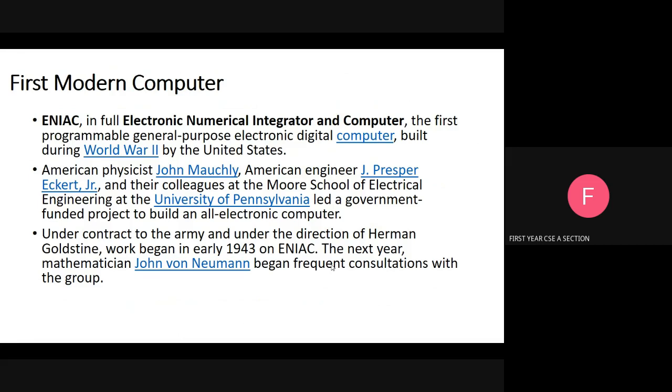In 1947, a patent was filed with the US Patent Office that declared ENIAC to be the first electronic computer. It is an early modern computer. ENIAC was a calculating device that ran on electricity and was digital.